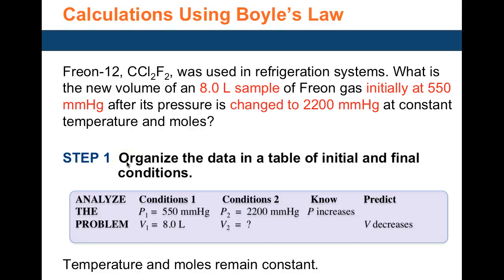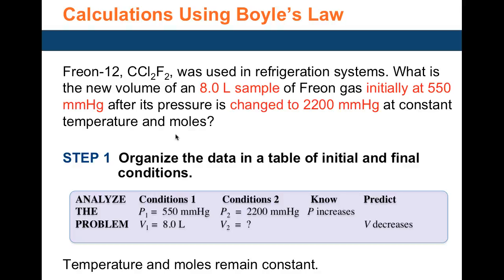Here, you're given the initial pressure, which is 550 millimeters of mercury, and the initial volume of 8 liters. You're also given the final pressure and asked to calculate the final volume. This is Boyle's law because temperature and moles are constant.